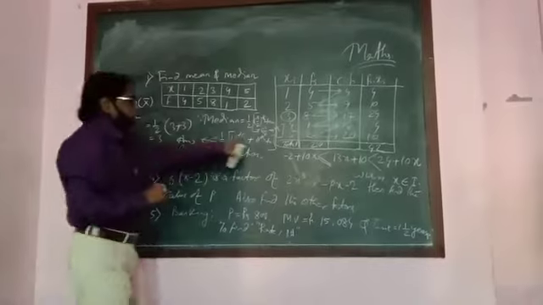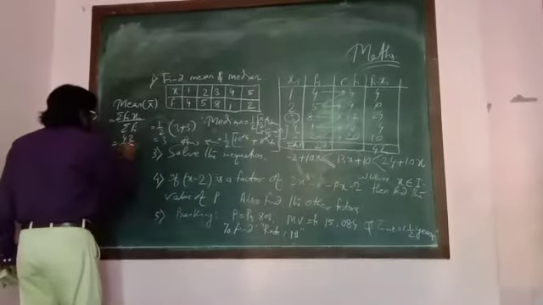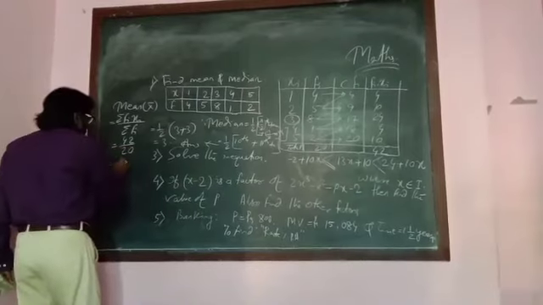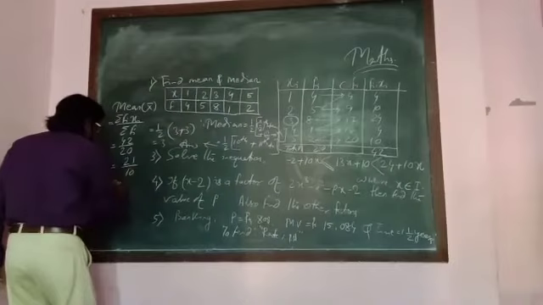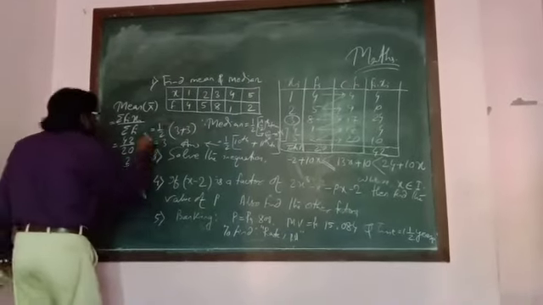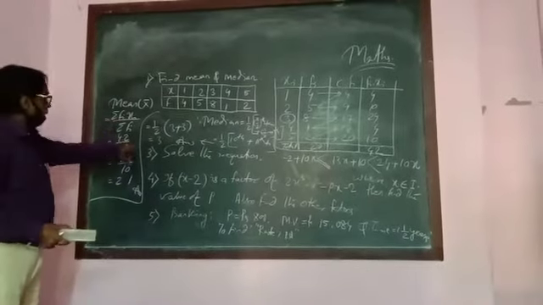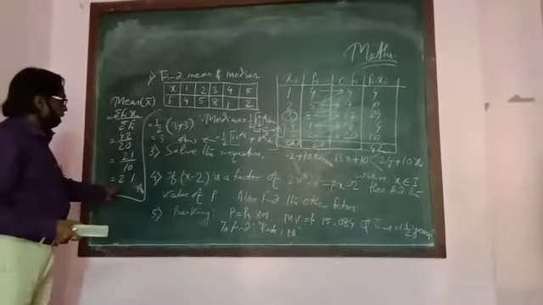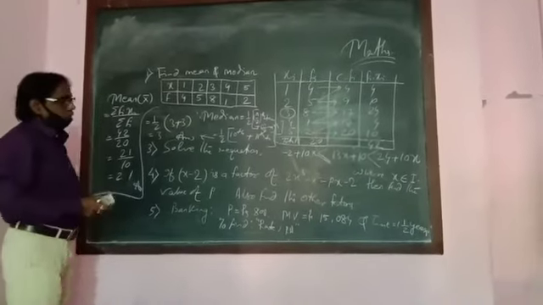Summation Fi xi is 42, total frequency is 20. 42 by 20 goes by 2 to 21 by 10, that is 2.1. 2.1 is the mean. In this way, question number 1 is fully completed. Mean is 2.1 and median is 3. Let us go to question number 2.